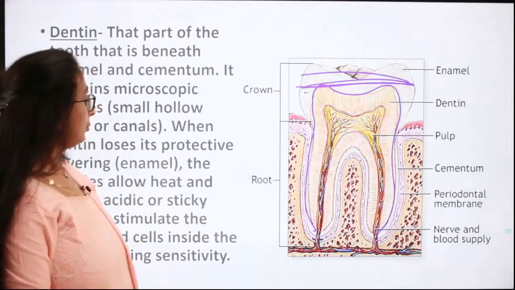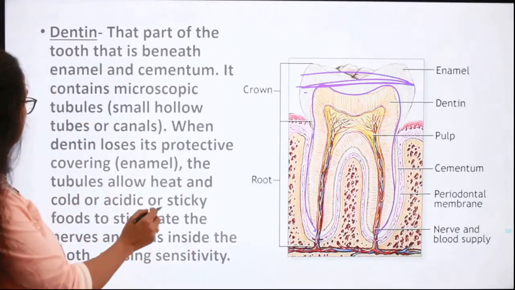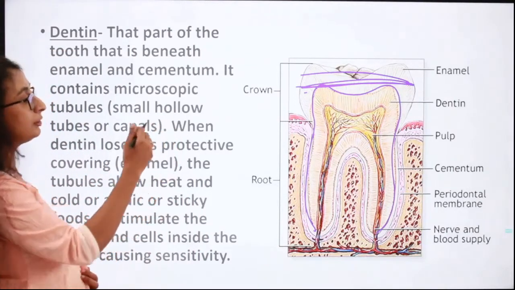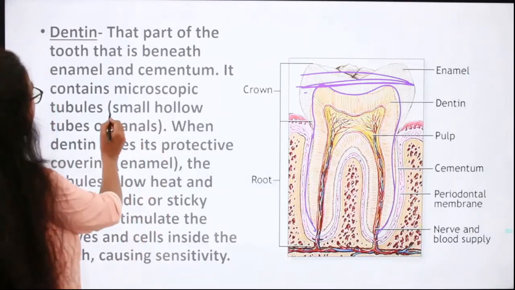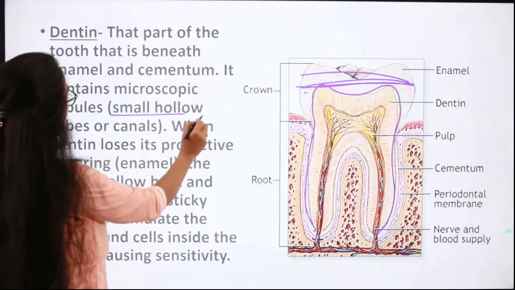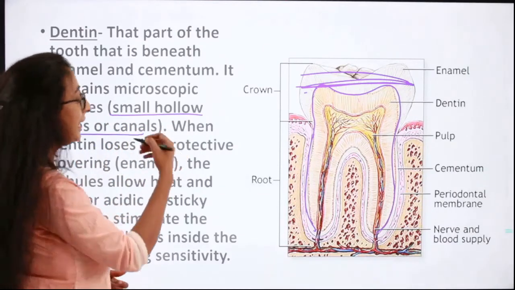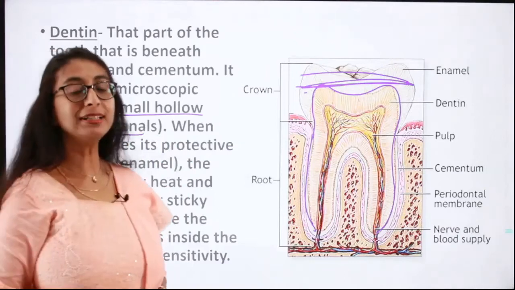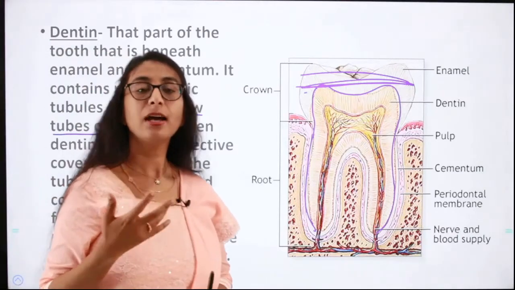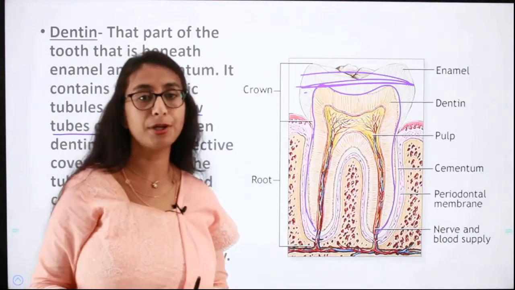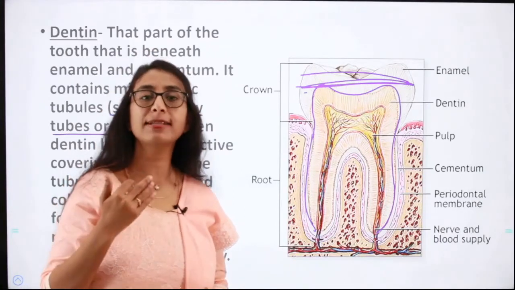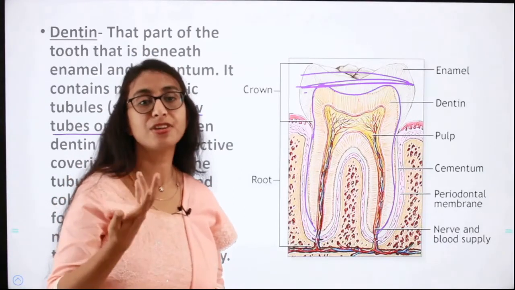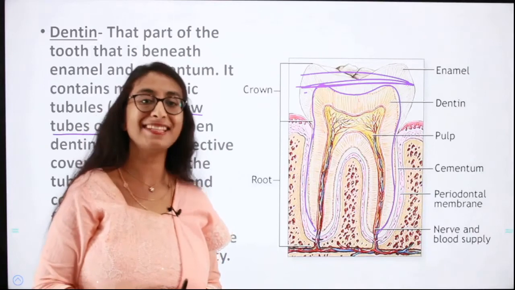Fine. So I told you already, there are small tubules or canals which are present in dentin, which are responsible for the sensitivity which is caused when the enamel gets eroded. And of course, once the enamel gets eroded, it cannot be regenerated because it does not have any living cells.